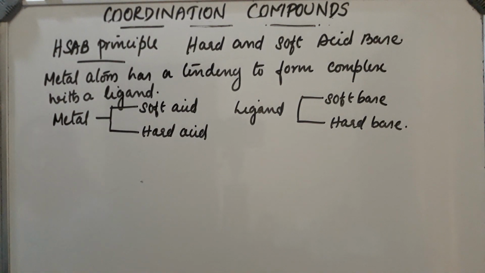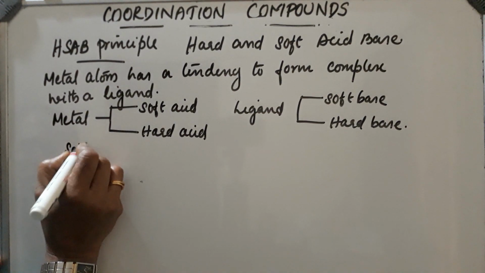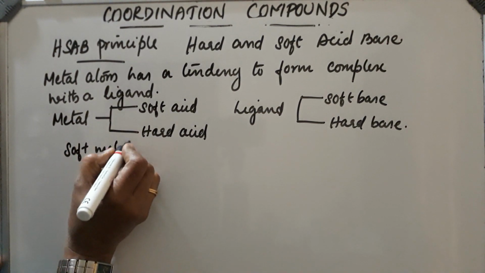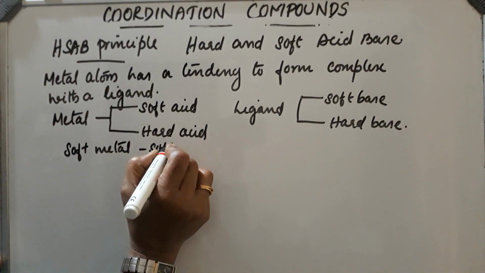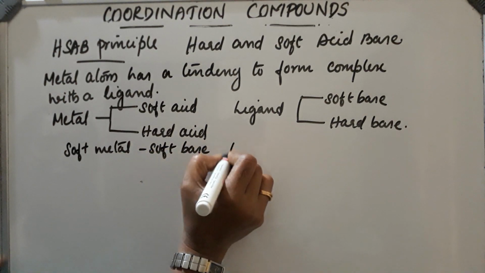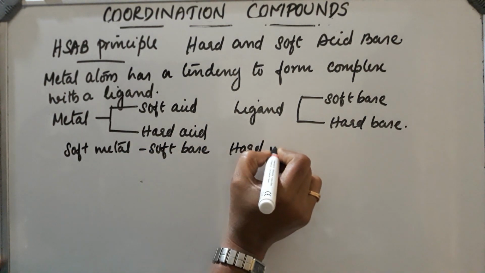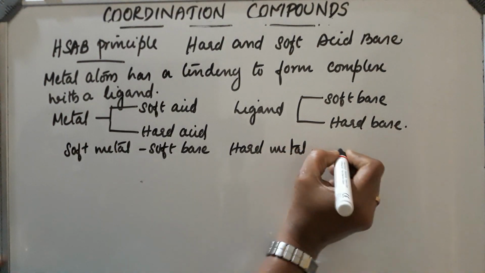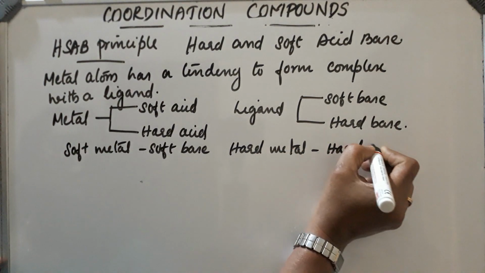Now, while forming a complex compound, soft metal prefers soft base, and hard metal prefers hard base. Soft metal, soft base, hard metal, hard base, like this.